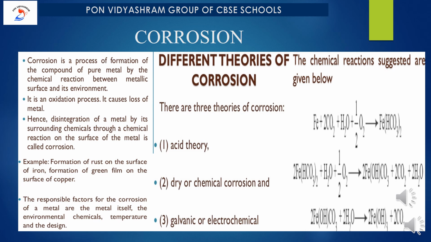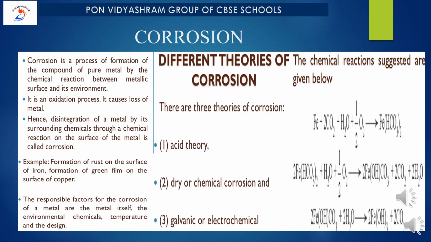The explanation lies in the fact that corrosion involves oxidation of the metal. As we go down the reactivity series, the tendency to get oxidized is very low, so the oxidation potential is very low. Please remember this. We already spoke about this.